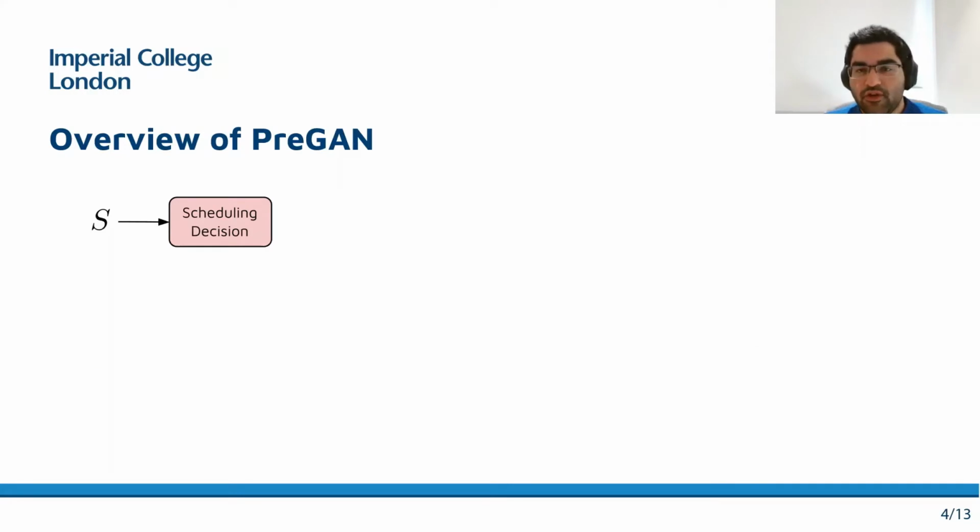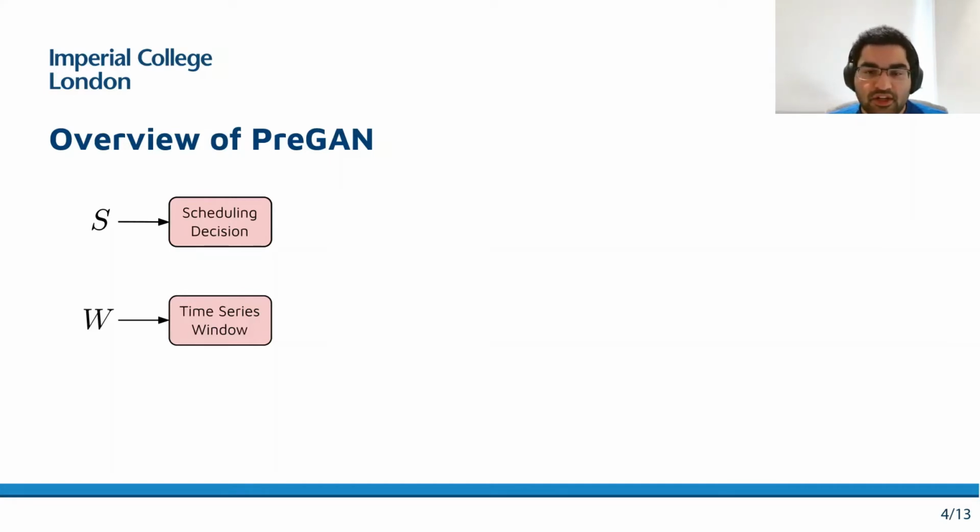Let me now give you an overview of the PreGAN model. At the start of each scheduling interval, our model takes two inputs. The first input is S, which is a scheduling decision for the incoming and active tasks in the system. The second input is W, which is a sliding window of the states of the edge computing environment, characterized by the resource utilization characteristics of the edge devices in the environment. In our model, we consider a state-of-the-art underpinning scheduler that generates the scheduling decisions S at each interval.